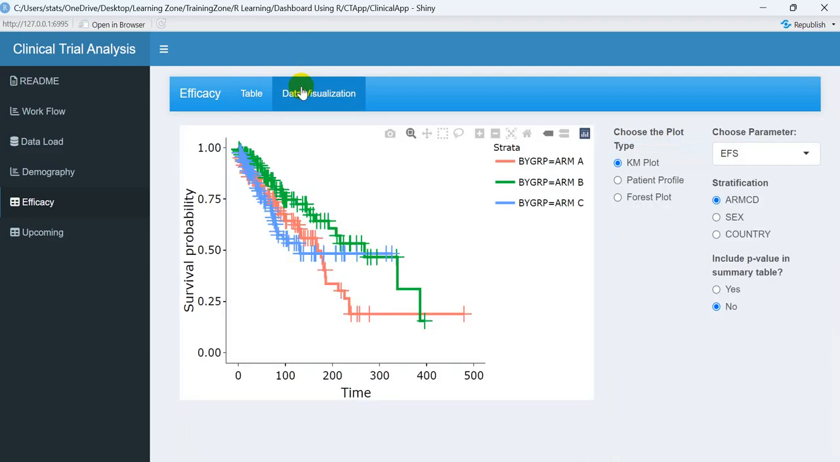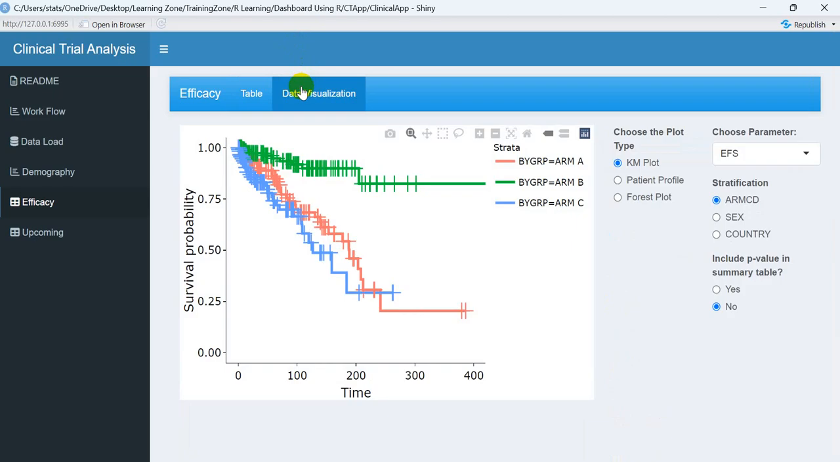So in the data visualization part we have presented right now two or three types of data visualization. One is KM plot, another is patient profile, and a third is forest plot. So for the KM plot, you can see over here the EFS parameter and the stratification variable as RMCD. These three rows are three figures you can see here. These are the Kaplan-Meier figures, which are basically step-like figures. If you want to attach the p-value over here, you need to click yes. Automatically a p-value will be visible to us in this particular plot.